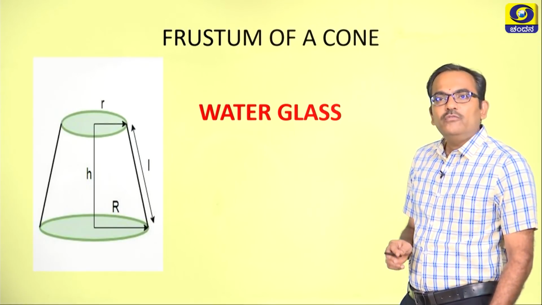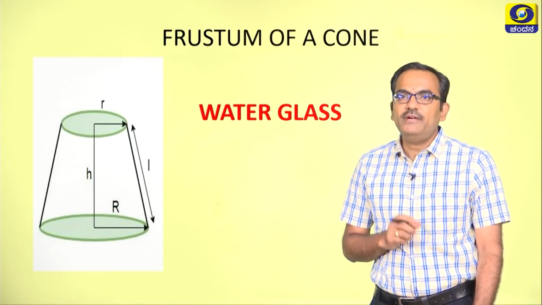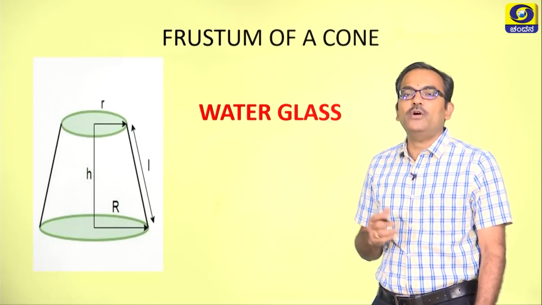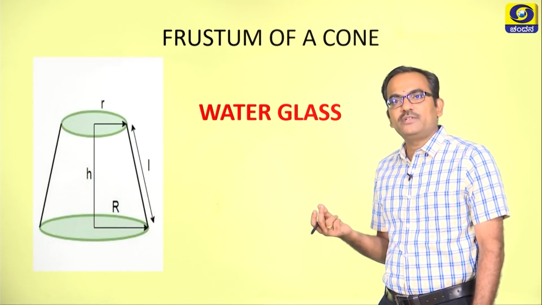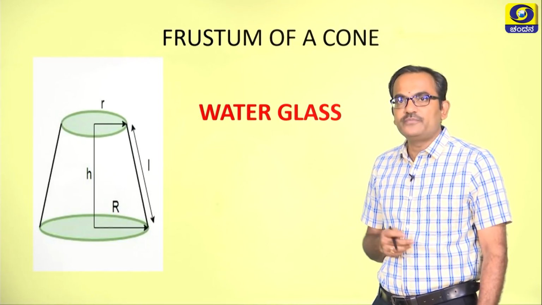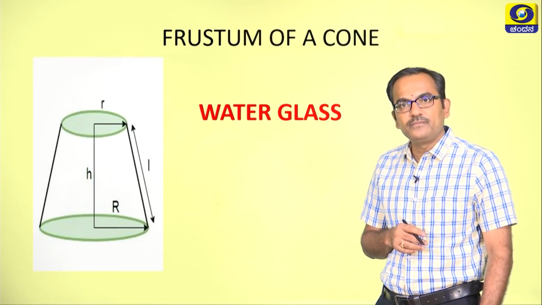Now, when we talk about the examples of a frustum of a cone, the very simple example that comes into our mind is the water glass, or the glass with which you drink water or milk in your schools. Right, children? Can you think of another example?